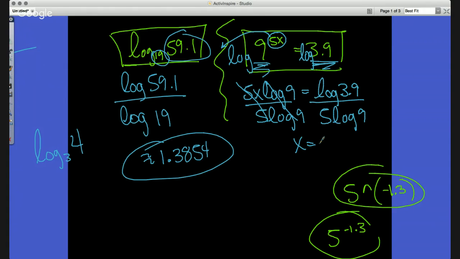Again, very similar to the one we just did. We can do this anytime that we can't get 9 or 3.9 equivalent to each other. And anytime we're doing the calculator section, that's a hint that you're probably going to have to do this as well. So we're going to divide this by 5 log of 9 here.